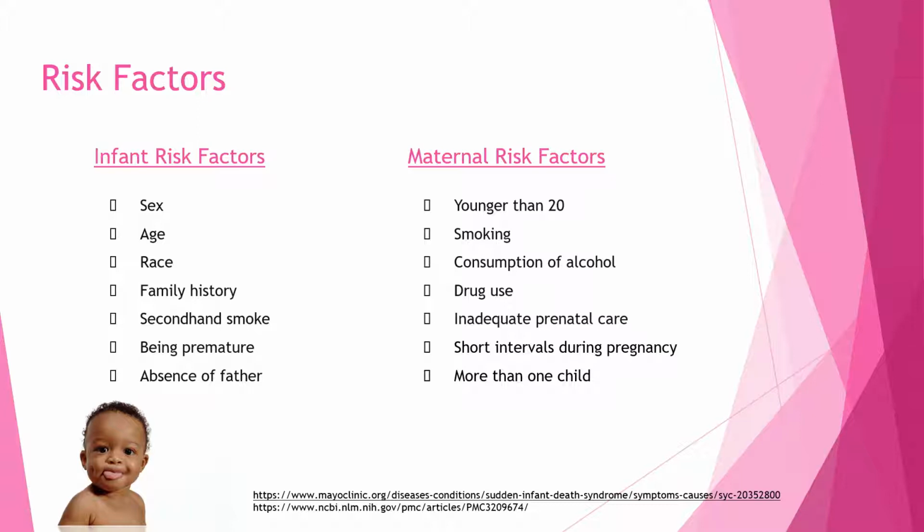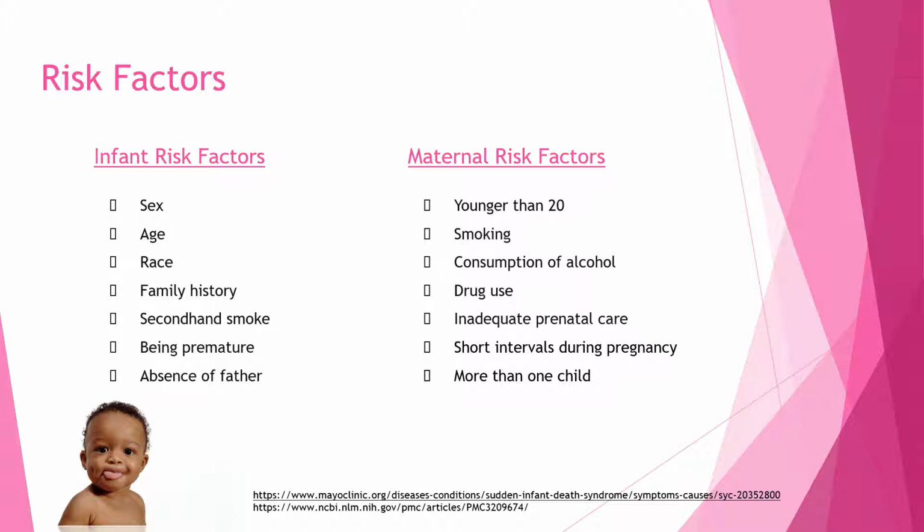So there are infant risk factors for SIDS and maternal risk factors for SIDS. Referring to the infant risk factors, sex is a risk factor. Boys are more likely to die of SIDS than girls. Infants between the ages of 2 and 4 months are more vulnerable to SIDS. Race plays a factor as well, and we will go into that in a few slides.